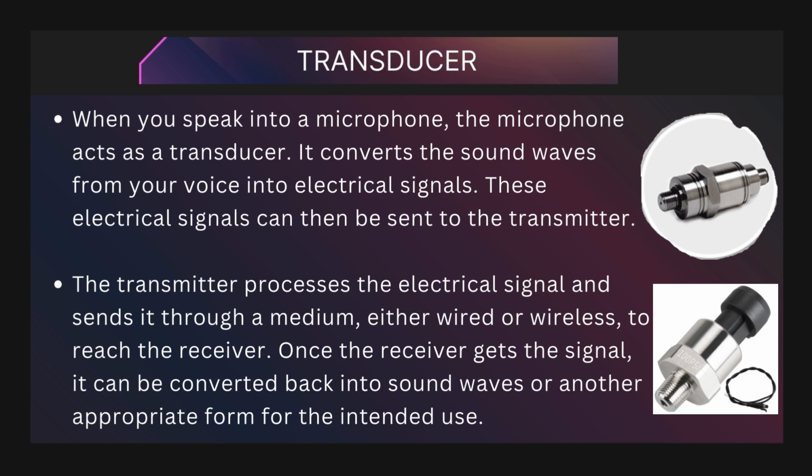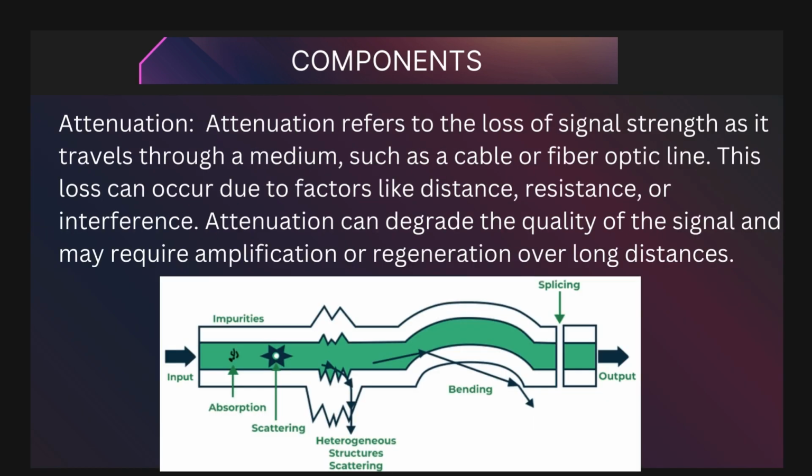Once the receiver gets the signal, it can be converted back into sound waves or another appropriate form for the intended use. Let's delve into some fundamental components of communication systems. Attenuation. Attenuation refers to the loss of signal strength as it travels through a medium, such as a cable or fiber optic line. This loss can occur due to factors like distance, resistance, or interference. Attenuation can degrade the quality of the signal and may require amplification or regeneration over long distances.